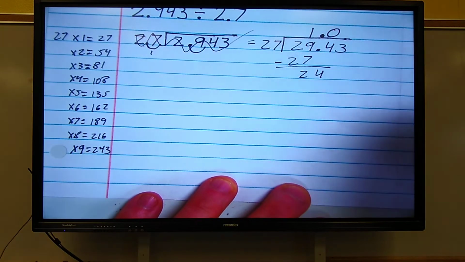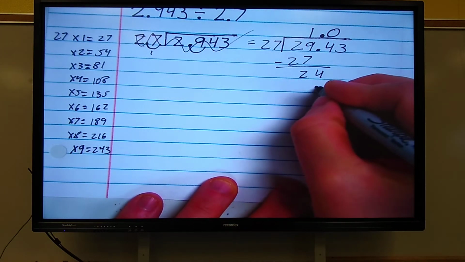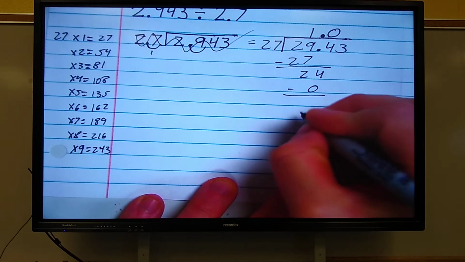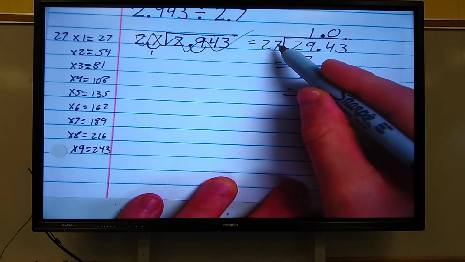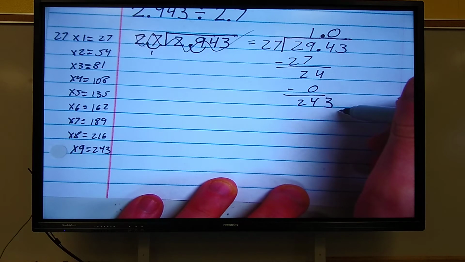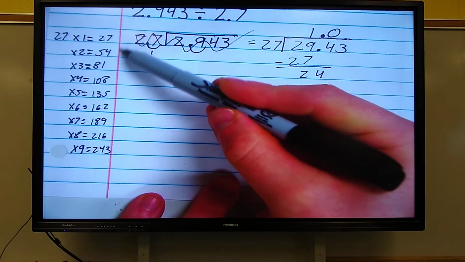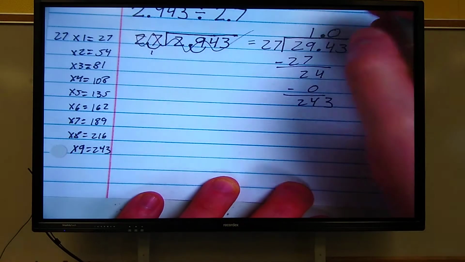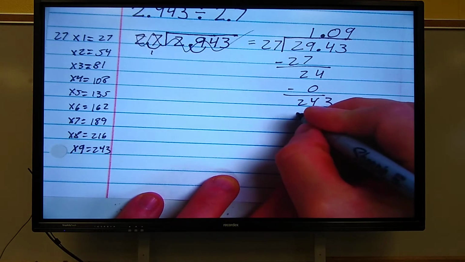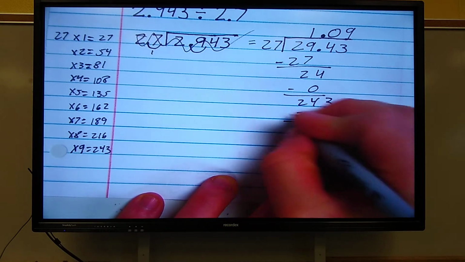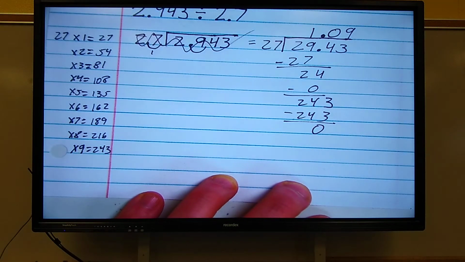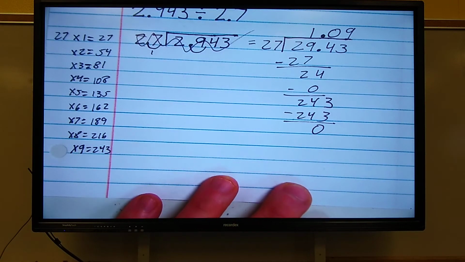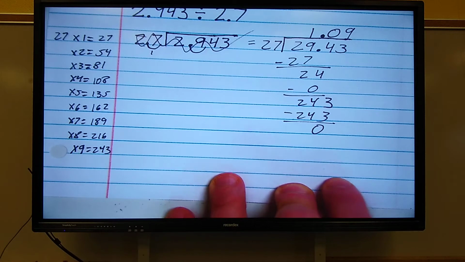So that's 0 times. 0 times 27 is 0. 24 minus 0 is 24. Bring down the 3. Can 27 go into 243? Let's find out. Yes, it can. How many times? 9 times. 243. 0. That is my answer. 1 and 9 hundredths. And the truth shall set you free.